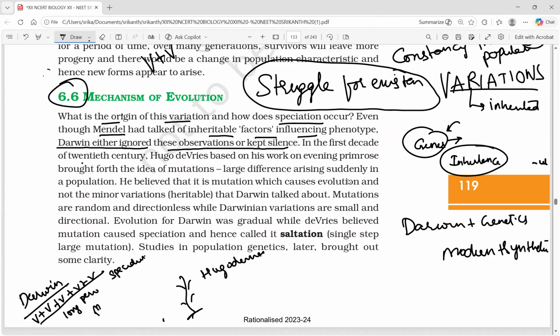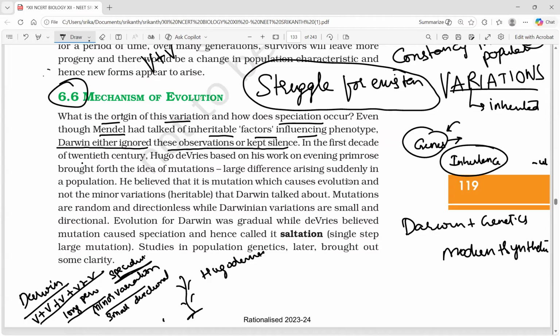Minor variation was explained by whom? Darwin. Darwin said evolution of new species, speciation, is done by minor variation over a long period of time. But for Hugo de Vries, mutations are random and directionless, while Darwinian variations are small and directional.